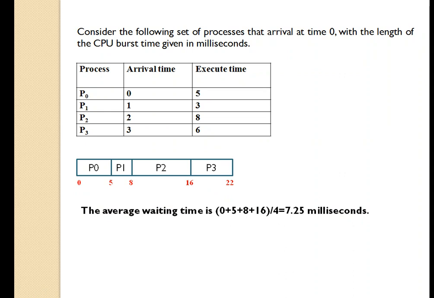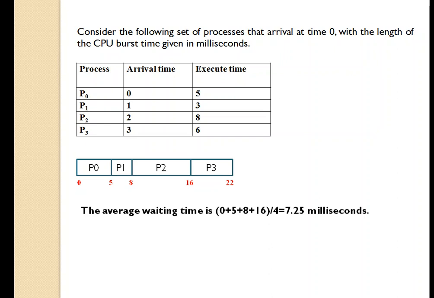So now the average waiting time. At the 0th millisecond, P0 will be given for execution. So the waiting time of P0 is 0 milliseconds. 5 milliseconds are required for process P1 for execution. So 0 plus 5, the waiting time of P1 is 5. The waiting time of P2 is 8 and the waiting time of P3 is 16.